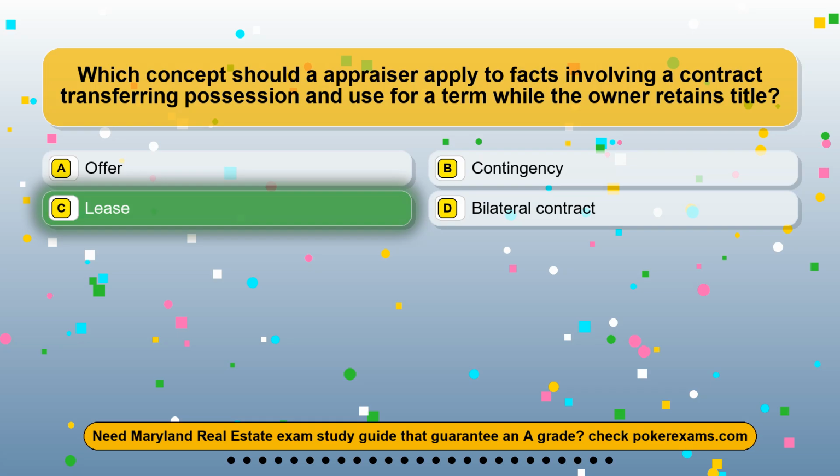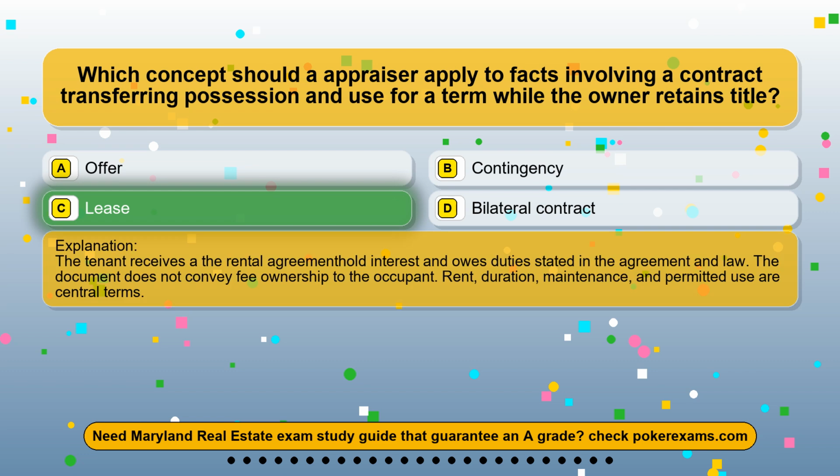The correct answer is option C, lease. The tenant receives the rental agreement, holds an interest, and owes duties stated in the agreement and law. The document does not convey fee ownership to the occupant. Rent, duration, maintenance, and permitted use are central terms.